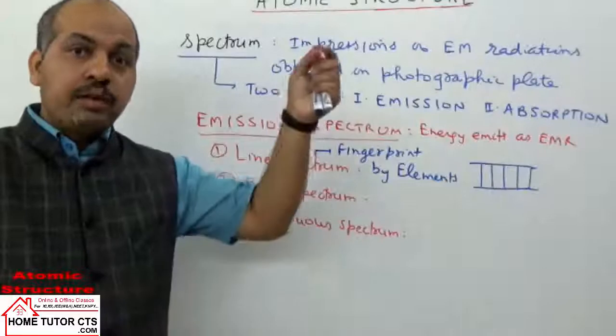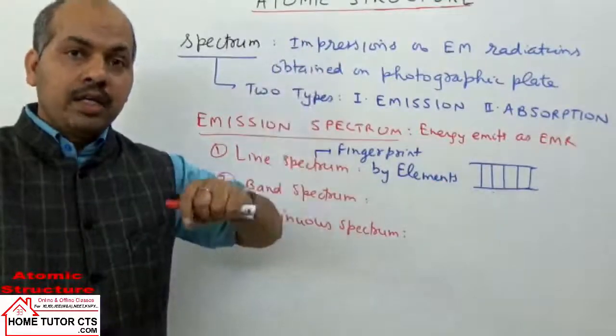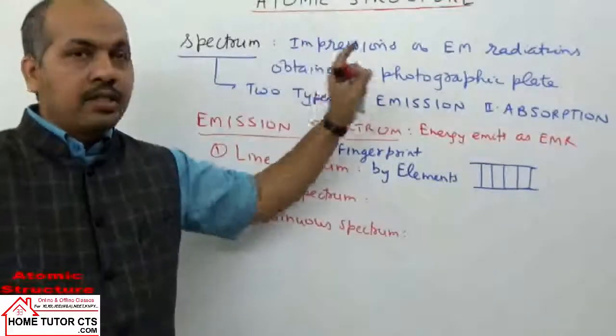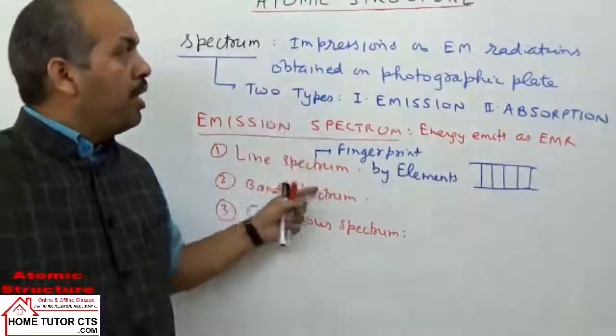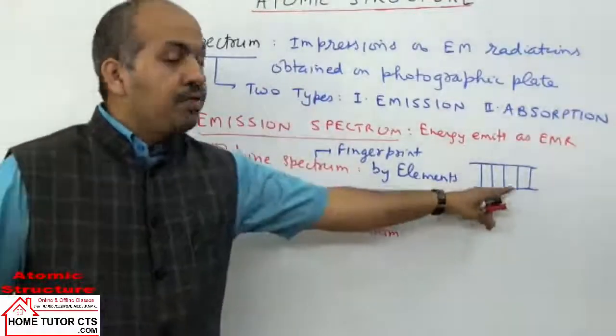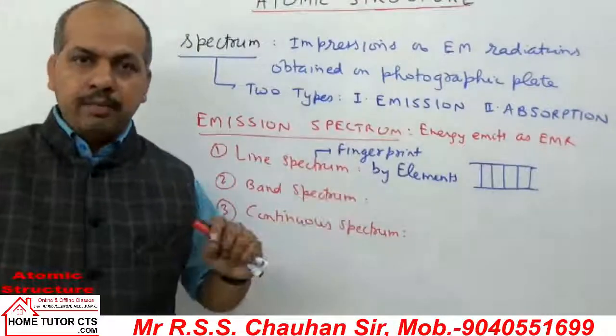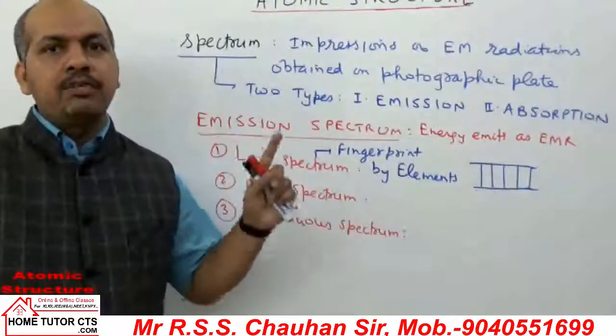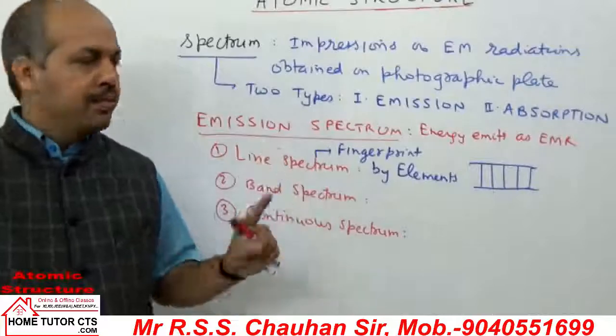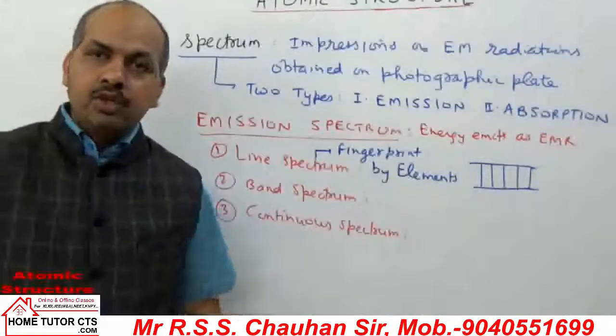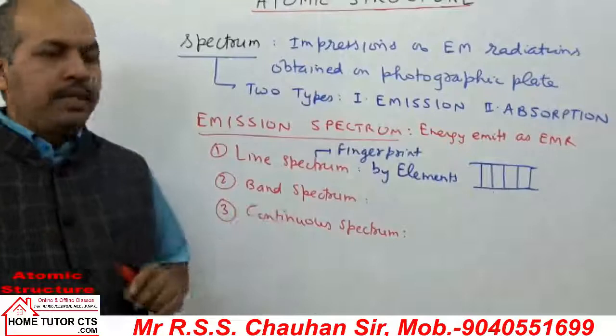Each element has one particular value of atomic number, so each element has a discrete line spectrum. For this reason the line spectrum of an element is called the fingerprint of the element.